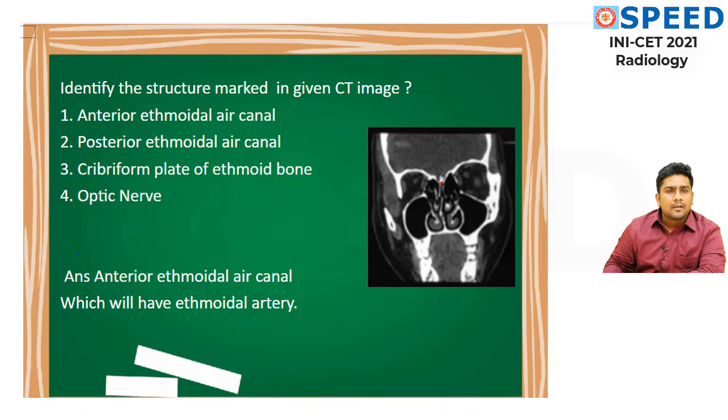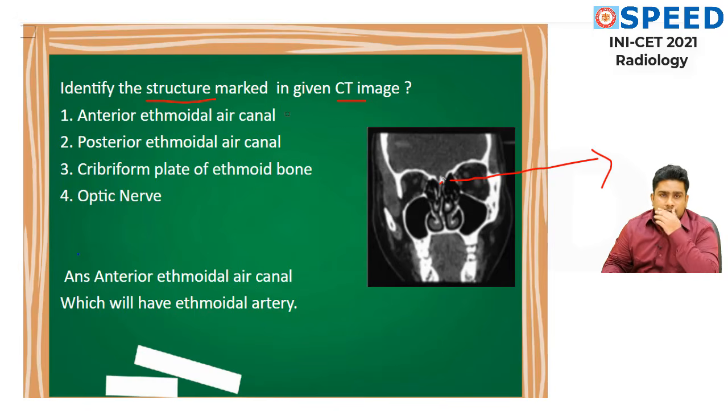The question is, identify the structure marked in the given CT image. Here the main thing is to understand what they have asked. After a discussion with a lot of aspirants, I came to know they have marked this area and asked what the structure is. The four options are anterior ethmoidal canal, posterior ethmoidal canal, cribriform plate of ethmoid bone and optic nerve. I will help you crack this question without the image itself.